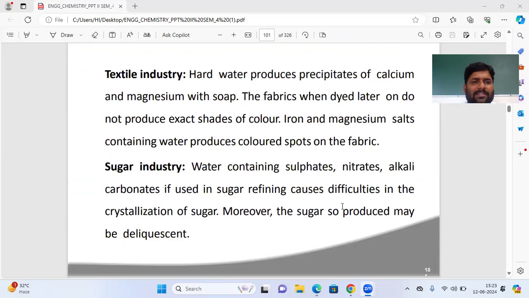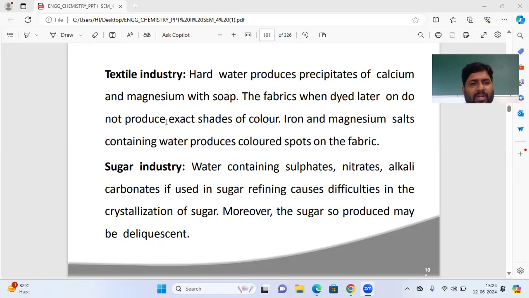Now see textile industries. Suppose hard water is used in the textile industry, what happens? Hard water produces precipitates of calcium and magnesium with soap. The fabrics, when dyed later on, do not produce the exact shade of color. So whatever color we want, we cannot get that color if we use hard water in the textile industry.